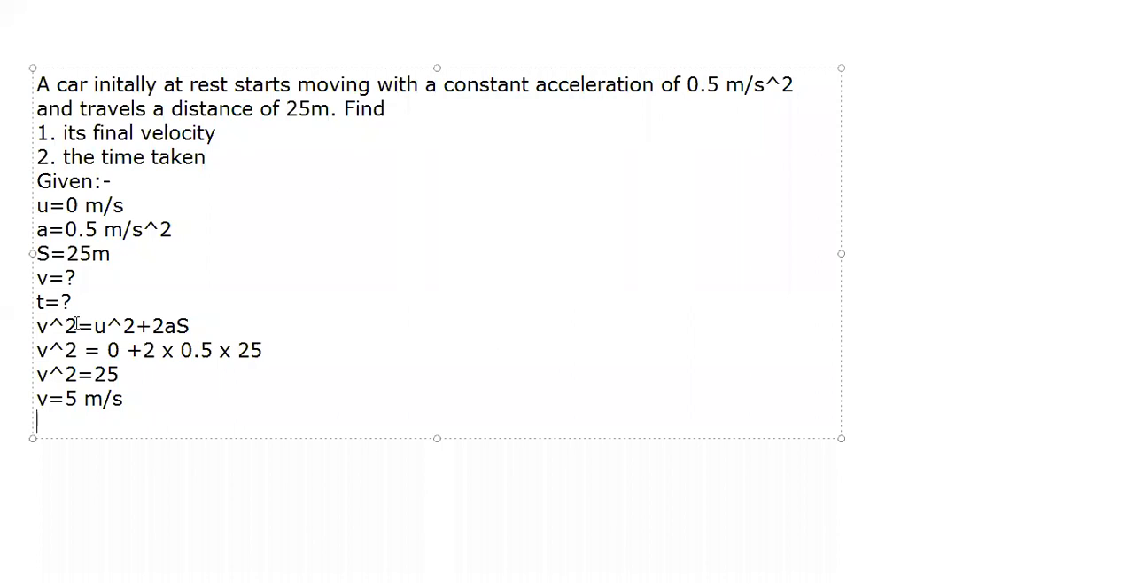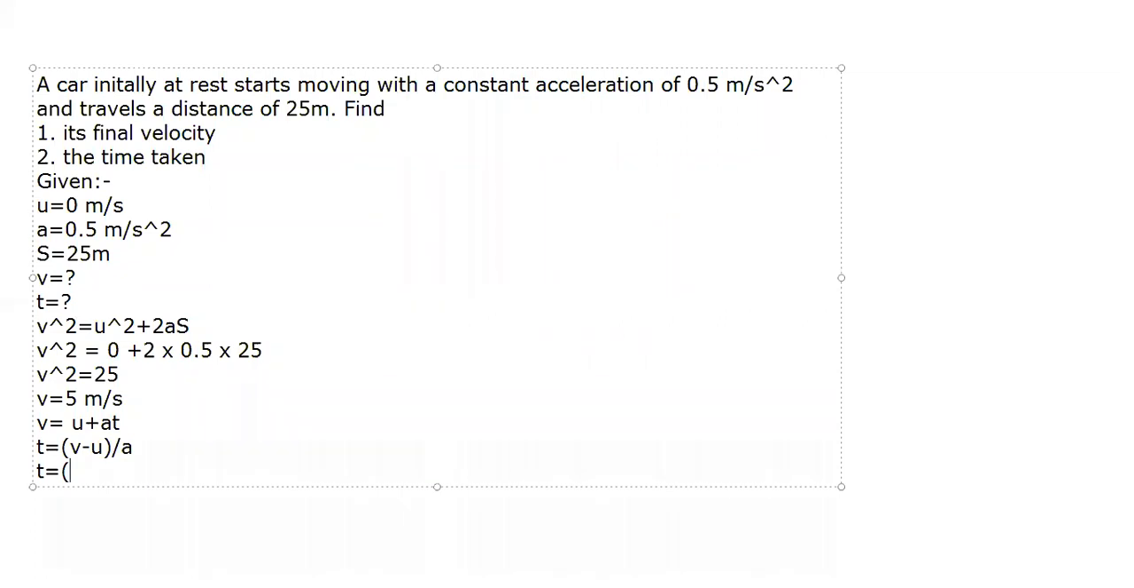Now the second question is calculate the time. Now which formula should I use? So I will use the first formula because I know u, v and a. What is that? v is equal to u plus at. So here you will find t is equal to what? So t will be v minus u upon a. Change the subject of the formula.